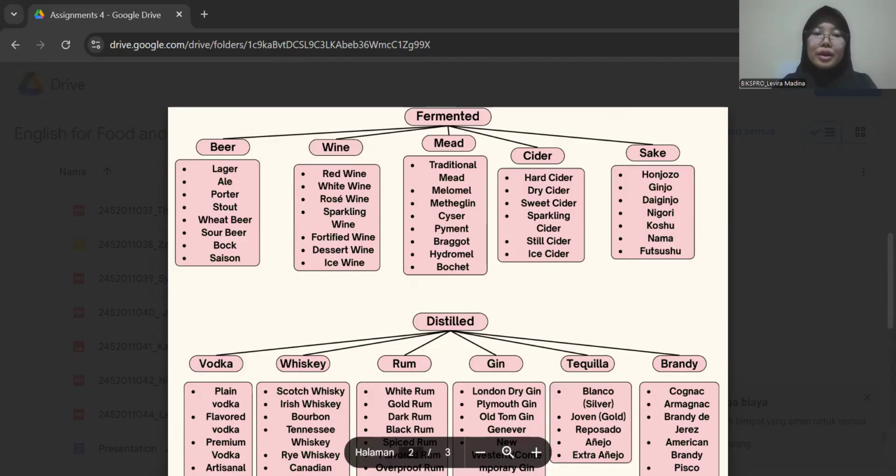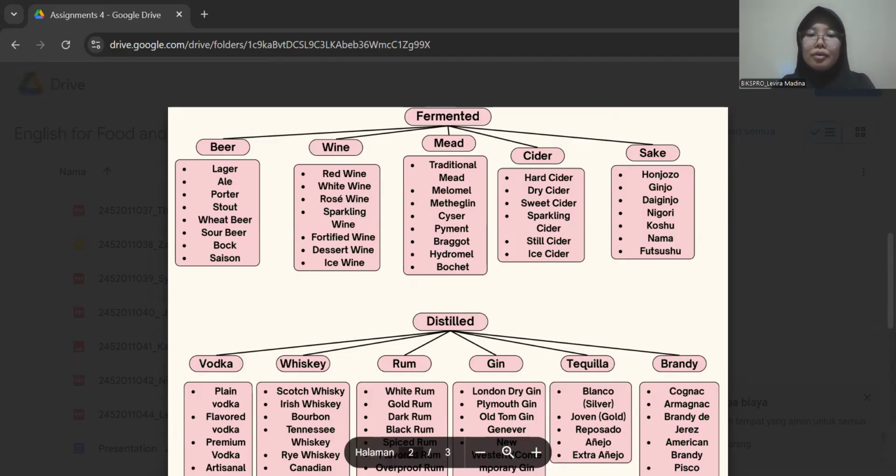So for the next is a porter. Porter is a dark malty beer with flavor like chocolate and coffee. And for the example is a Fuller's London Porter. So for the next is a stout. Stout is a very dark, rich beer with roasty flavor, often heavier than a porter. For the example is a Guinness Stout. So for the next is a wheat beer. Wheat beer is a brew with a significant proportion of wheat, light, cloudy, and often citrusy. For the example is Hoegaarden.